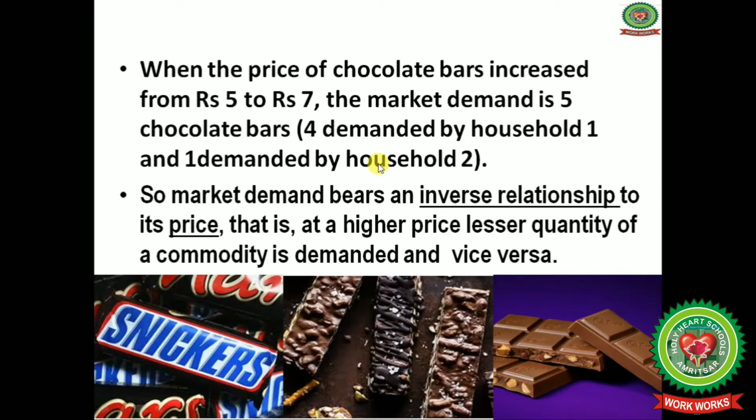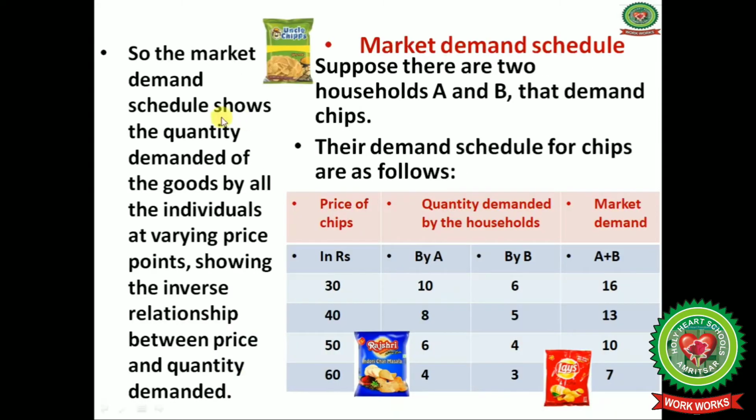So market demand bears an inverse relationship. As you see, when the price increased from rupees 5 to rupees 7, demand for the chocolate bars decreased for both households. So there is an inverse relationship of market demand with its price. At a higher price, a lesser quantity of a commodity will be demanded. Now we will discuss the market demand schedule.